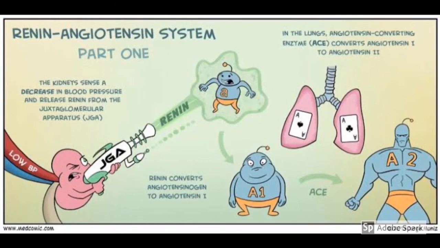Then angiotensin 1 reacts with angiotensin converting enzyme, which is released from the lungs, so angiotensin 1 is converted to angiotensin 2.